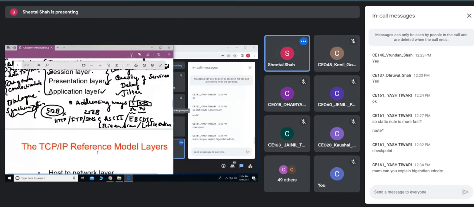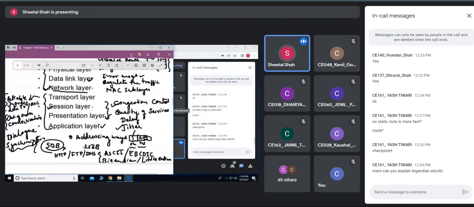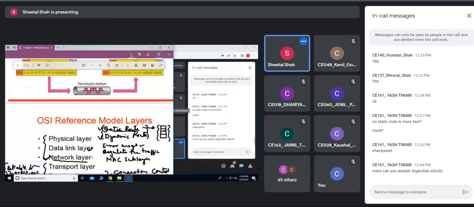Big endian, see. Big endian means what? Suppose I have 4 bytes of data, and the word size of the memory is only 1 byte.